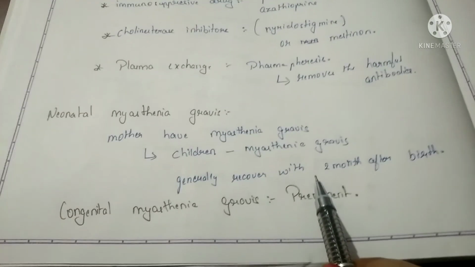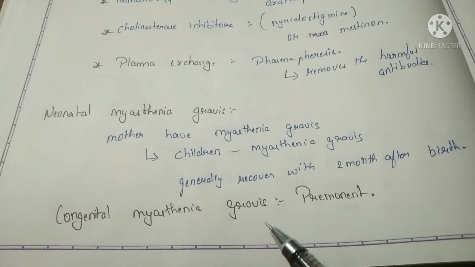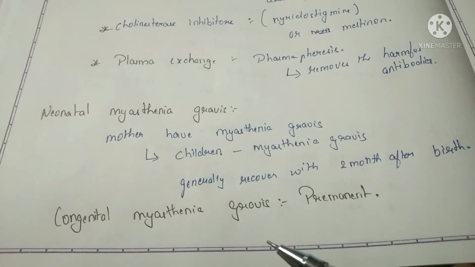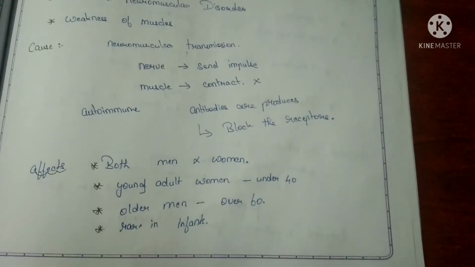Here it is hereditary. They develop the genes of myasthenia gravis, and this is permanent. Here the causes or the symptoms will be permanent.